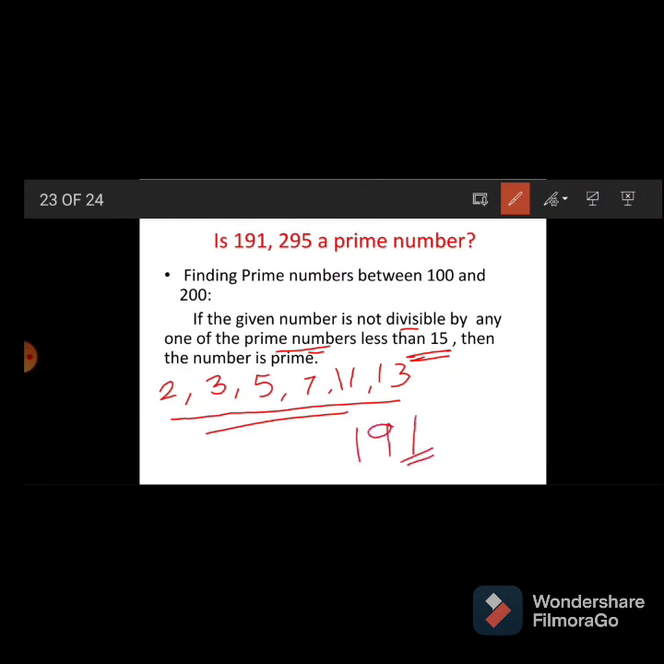191, no, because there is an odd number at the ones place. By 3, check: 1 plus 9, 10 plus 1, 11, and 11 is not divisible by 3, so 191 is not divisible by 3. 5, no, because at the ones place 0 or 5 is not there, so it is not divisible by 5. 7, no. 11, no. 13, no. All these numbers we used and checked, so 191 is not completely divisible, which means 191 is a prime number. We confirmed it. Now we can tell 191 is a prime number.